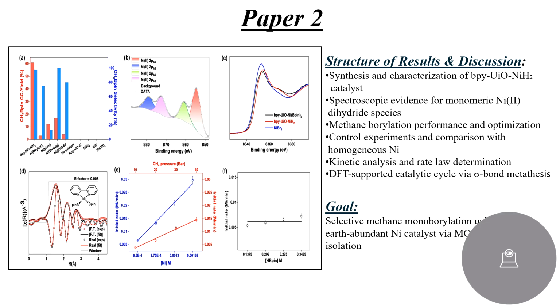Then the big test: can it actually activate methane? This is where things get exciting. Methane is one of the toughest molecules in chemistry to crack. They show that their nickel catalyst works at 200 degrees Celsius to produce the borylated product. They report a 61% yield and a massive turnover number of 1388. To put that in perspective, that means one nickel atom is working over 1000 times. That's impressive efficiency.